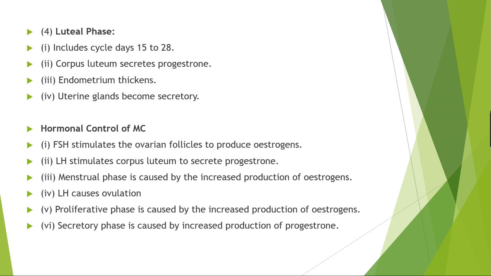After the luteinizing hormone secretion, or the third phase, the ovulatory phase, we will shift towards the secretory phase, which is the fourth phase. It is also called the luteal phase. What happened in this phase now? In this phase, the ruptured follicle is transformed into the corpus luteum.